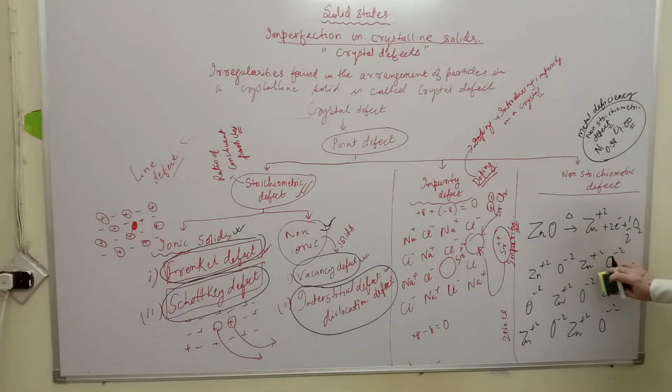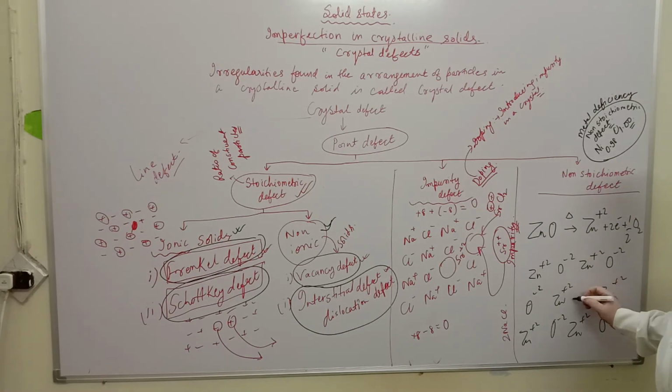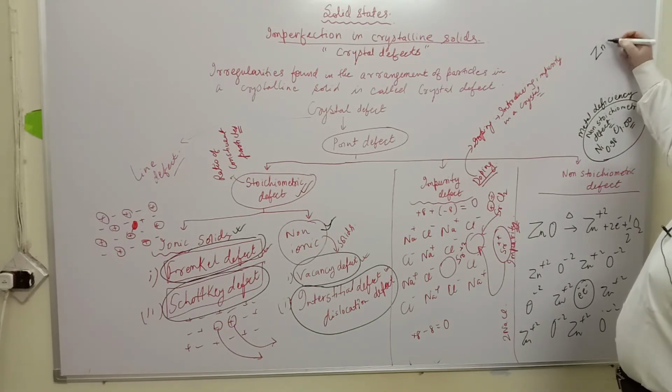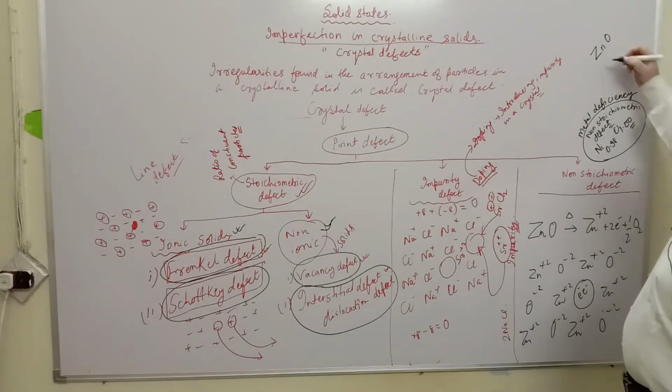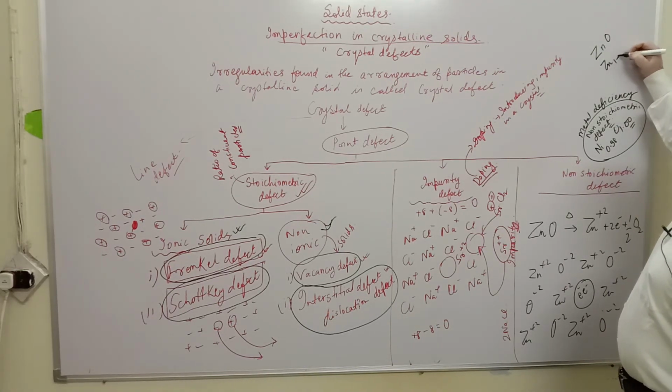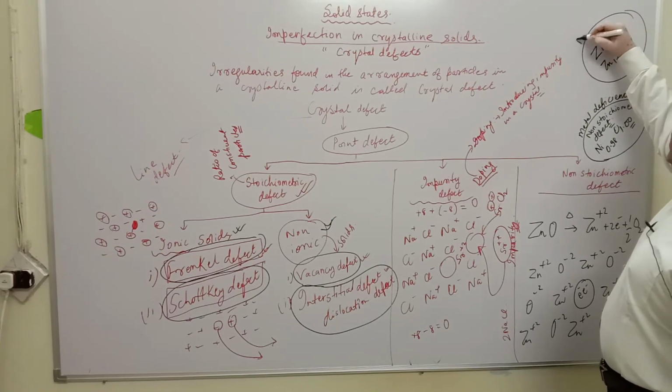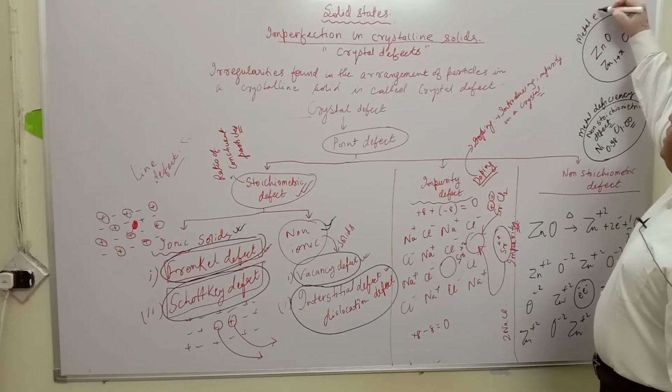Say if one oxygen escapes out of the crystal, then the 2 electrons, or the electron pair, will take its position. The anion is becoming lesser, so this will show metal excess defect. So it was ZnO earlier, now it will become Zn 1 plus X O. So this kind of defect will be called a metal excess defect.